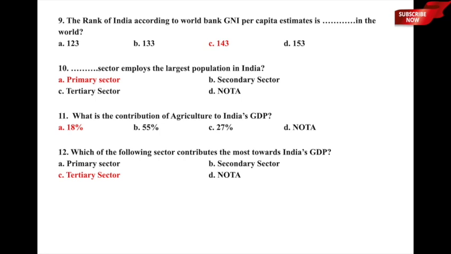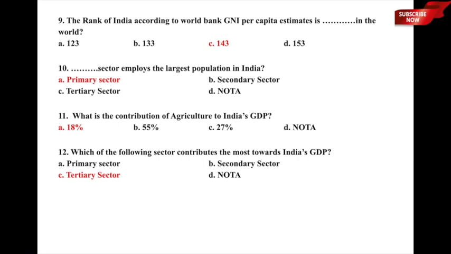What is the contribution of agriculture to India's gross domestic product or GDP? What is the contribution of agriculture, or alternatively they can ask what is the contribution of primary sector to India's GDP? And the underlying options are A, 18%, B, 55%, C, 27%, and D, none of the above.